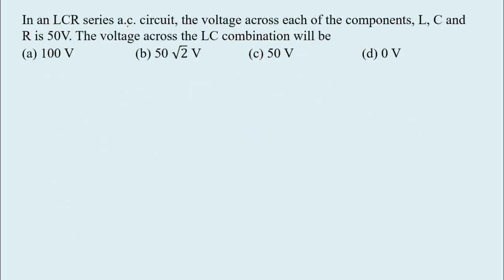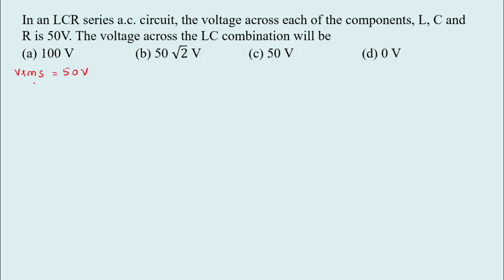In an LCR series AC circuit, the voltage across each of the components L, C and R is 50 volt. The voltage across the LC combination will be, see here, Vrms equal to 50 volt is given for the LCR circuit.